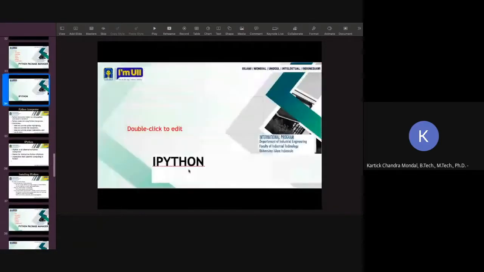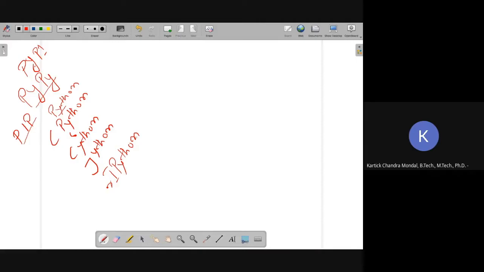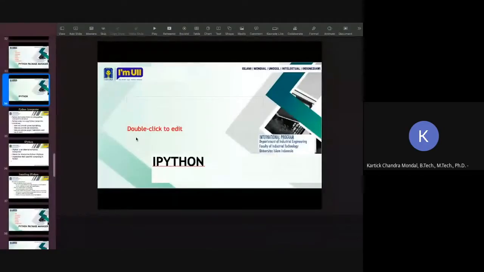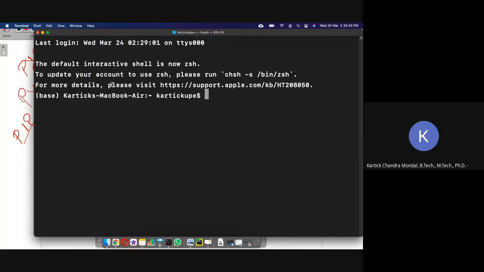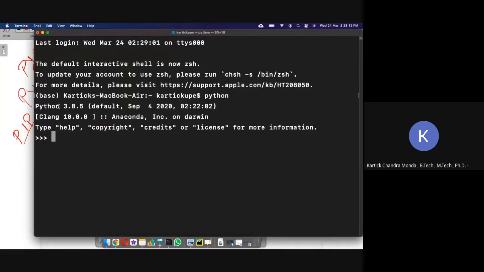I have also shown you how to install IPython, right? That means the interactive Python. IPython is one platform where you can write Python in an interactive way, and I showed you in the last class how you can install it on your computer, right? So if I just write python, it says Python 3.8.5 is being used here.